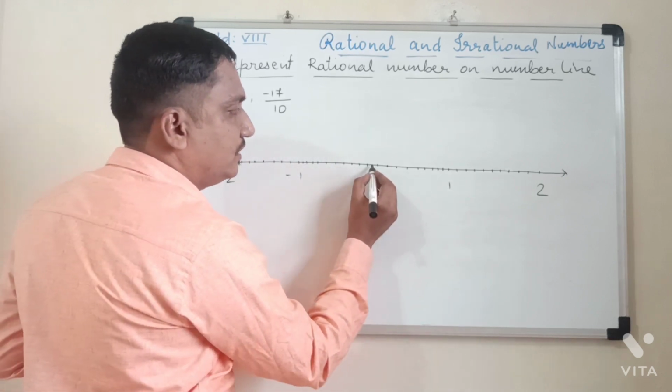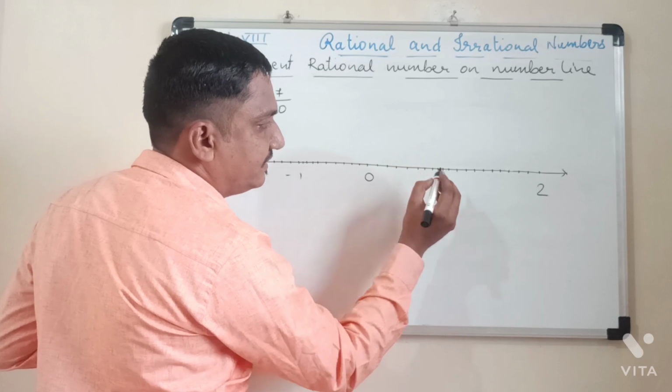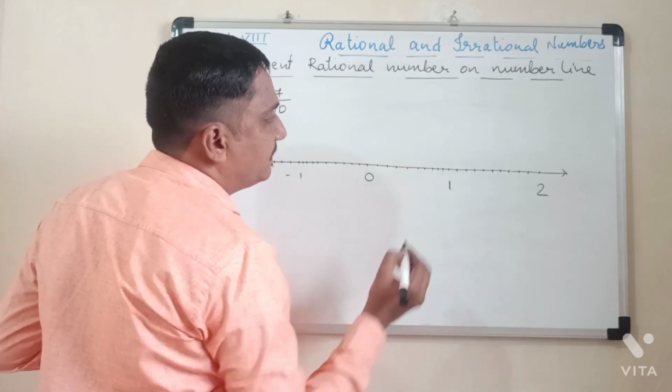Just see 1, 2, 3, 4, 5, 6, 7, 8, 9, 10. So each unit is divided into 10 equal parts.